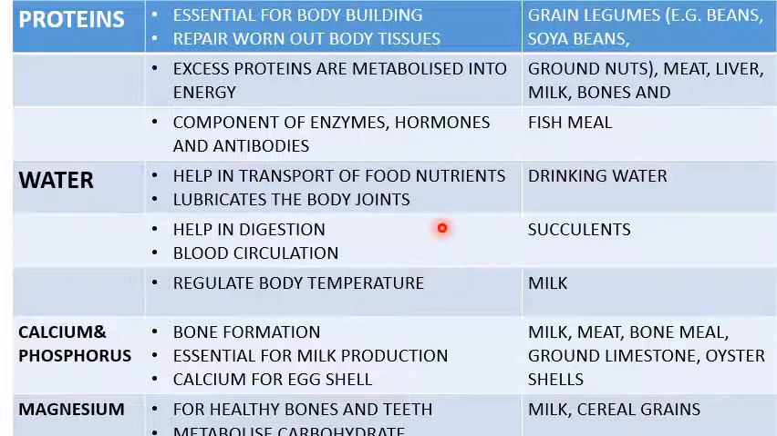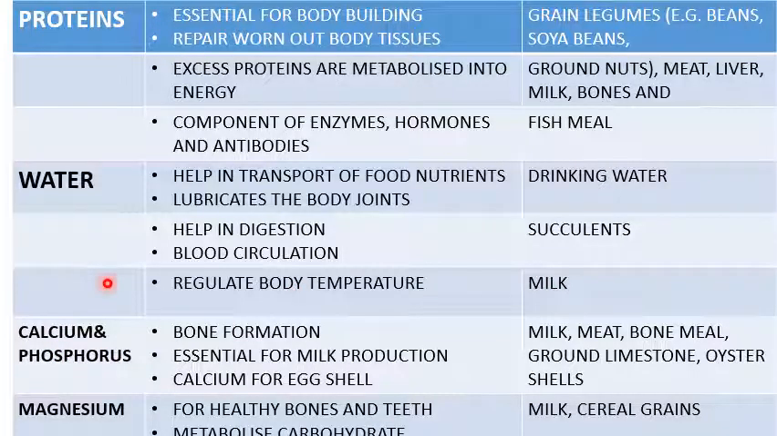Where can these animals find this nutrient called water? Number one, from drinking water. Apart from that, from succulent feeds. Those feeds which are in succulent form, they can also get water from. And more especially young animals, they can get water from milk as well.